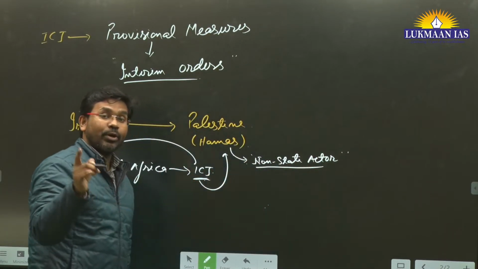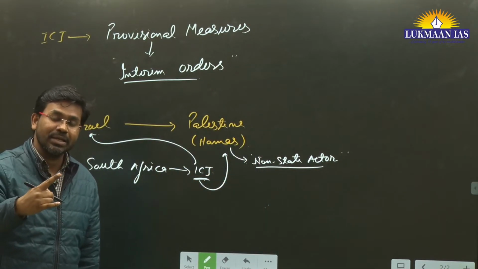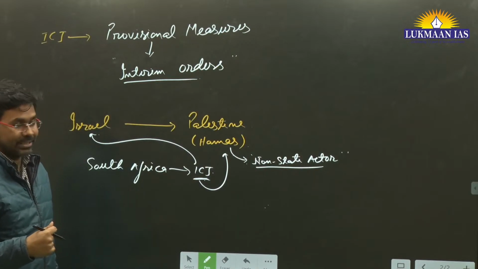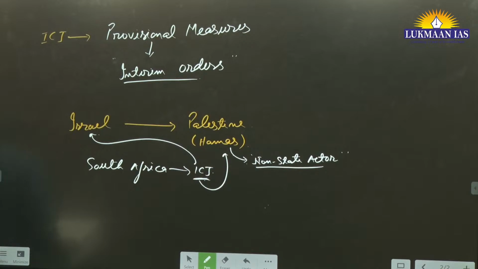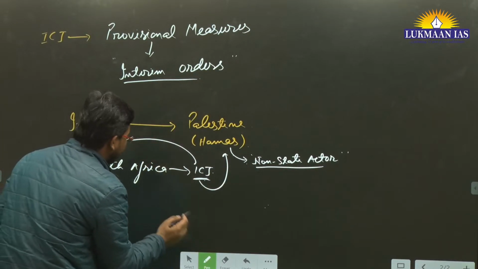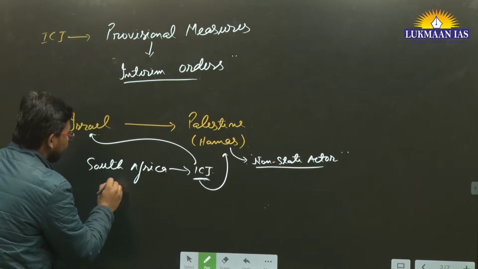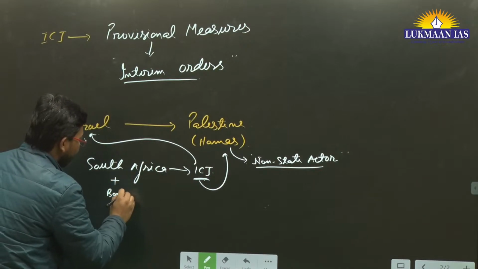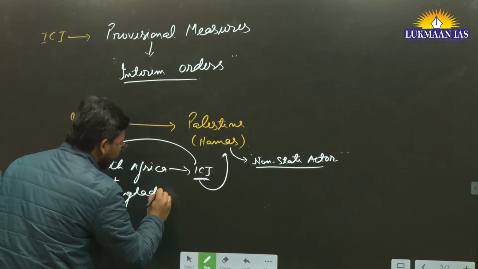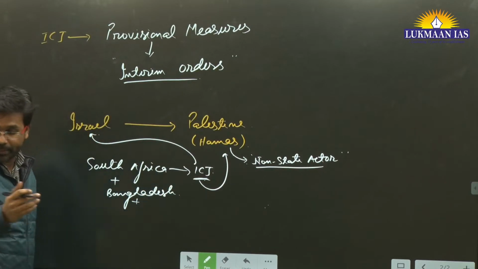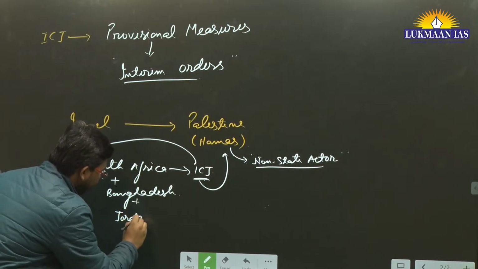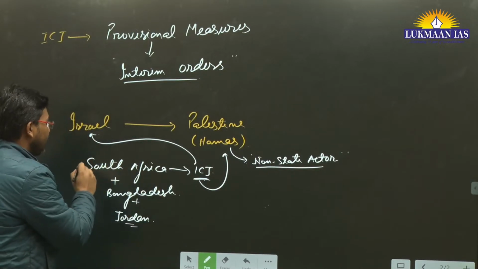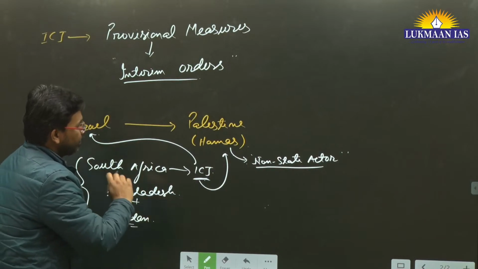And when we talk about the International Court of Justice, its members are states, that's the thing. So this is what has happened in this particular case, and here South Africa is being joined by many other countries. South Africa is being supported by Bangladesh, and it is also being supported by Jordan.